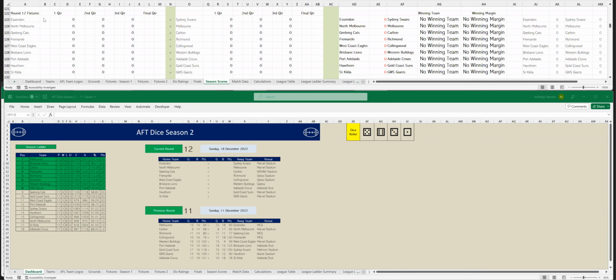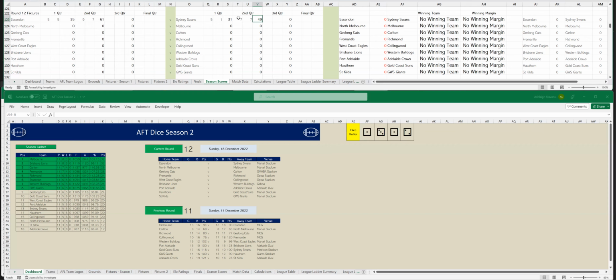It's round 12. Let's go to the first game. It's Essendon versus Sydney at MRVL Stadium. Essendon have kicked 5 goals, 5. To Sydney, 5 goals, 1. Let's go to the second quarter. In the second quarter, Essendon have kicked 4 goals, 2. So that's 9 goals, 7. To Sydney, 2 goals, 6. So that's 7 goals, 7.